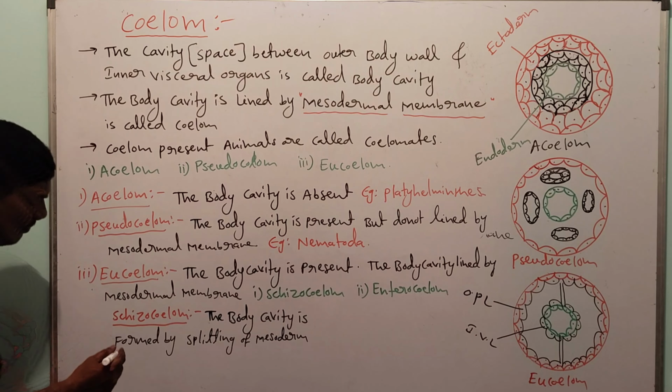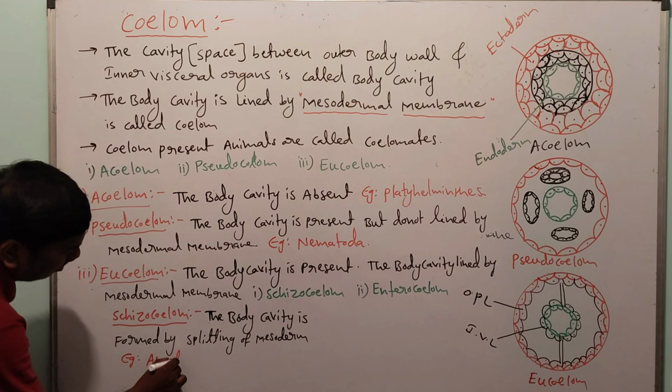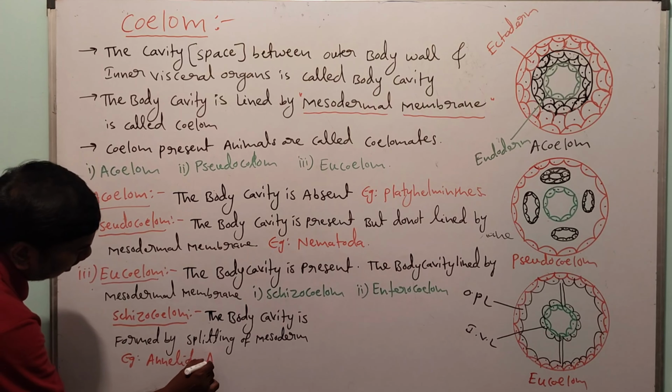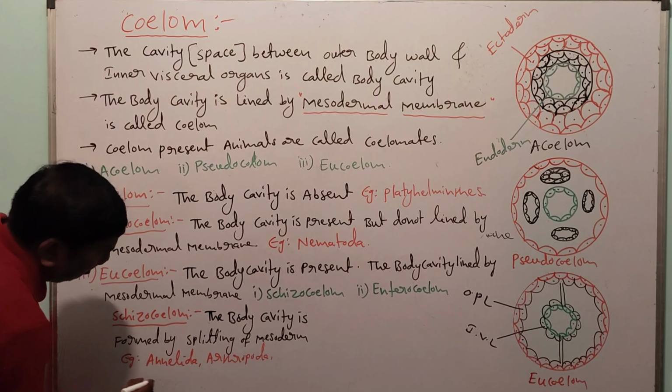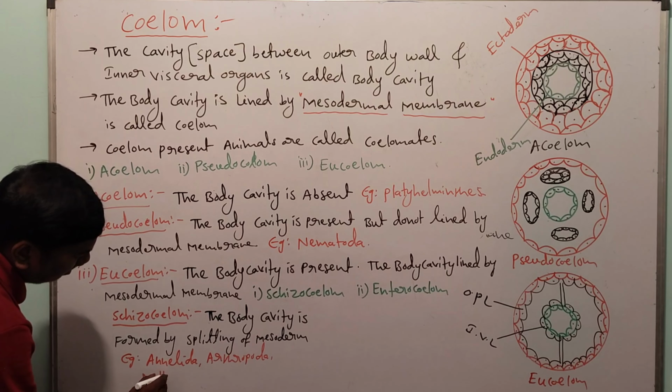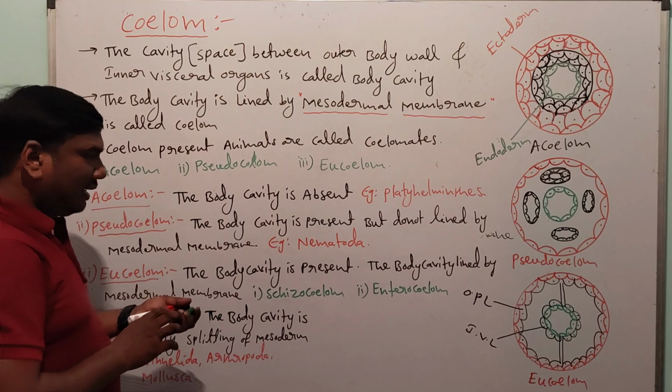Example phyla: Annelida, Arthropoda, Mollusca.